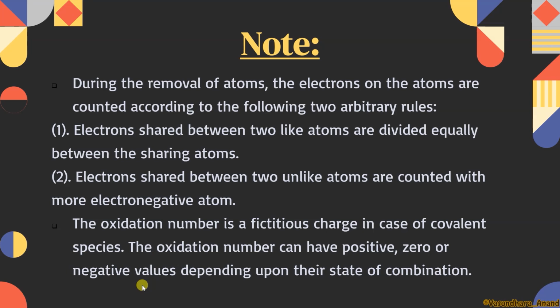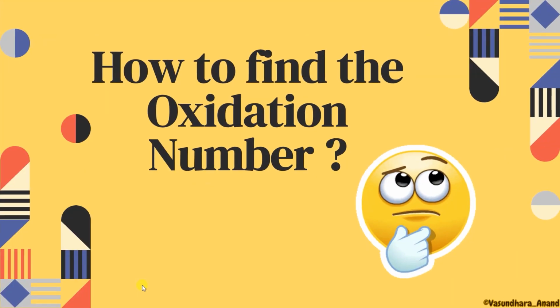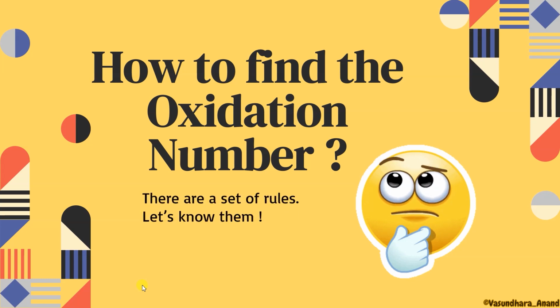Now the question is how to find the oxidation number. It's really going to be a thing to think about. There must be some rule, some trick by which we can find the oxidation number. So what is that? There is a set of rules. Let's know all the rules.